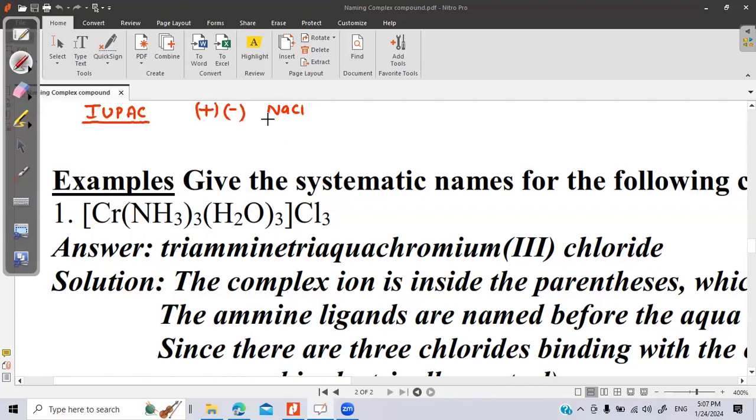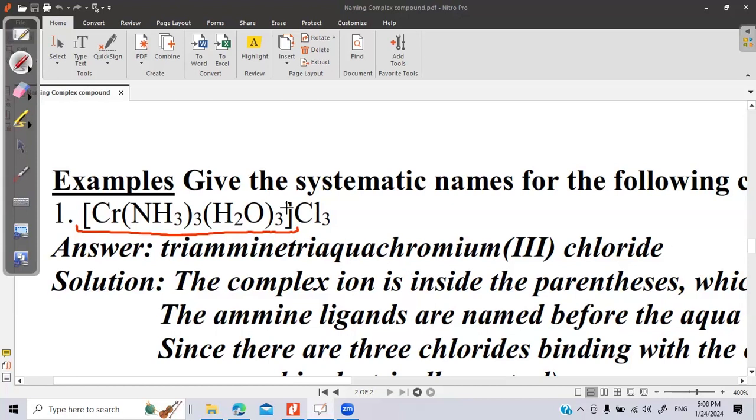In any molecule, the less electronegative element is written first, followed by the more electronegative element. Here, let us identify this complex. The complex entity is written first, which means we are talking about a cationic complex.